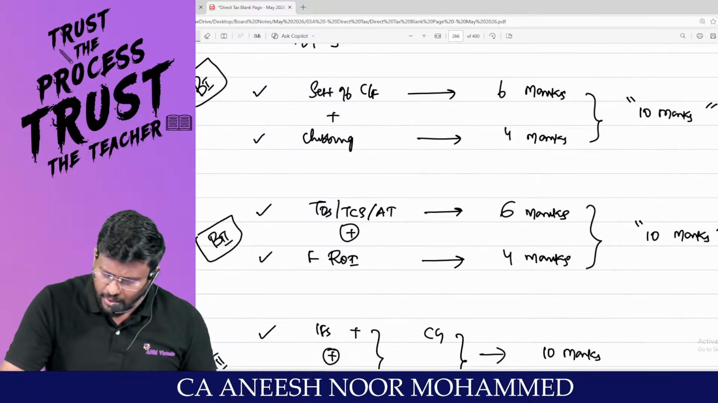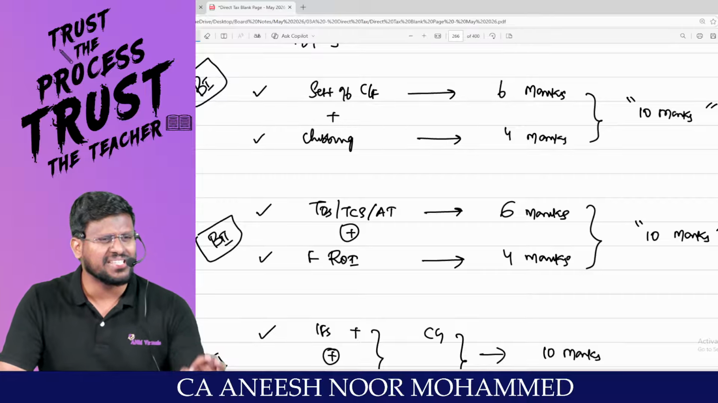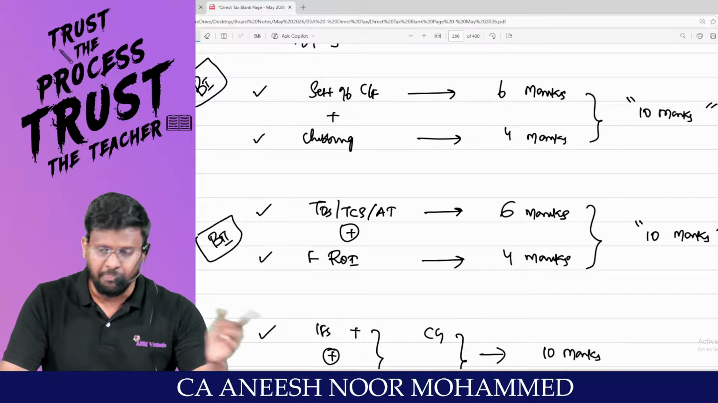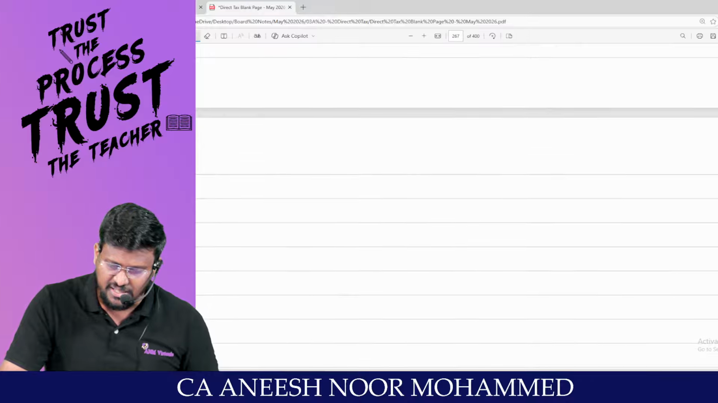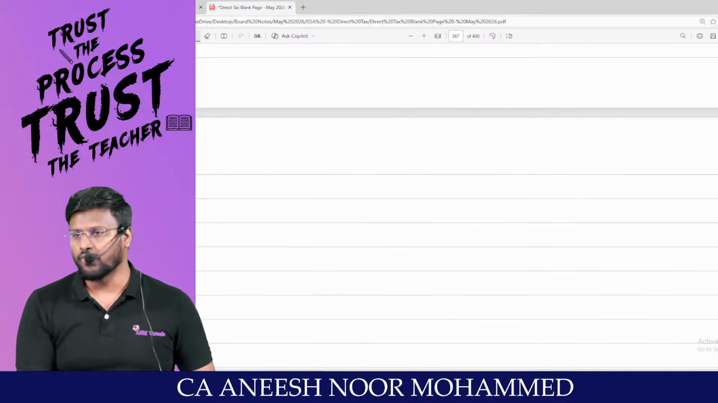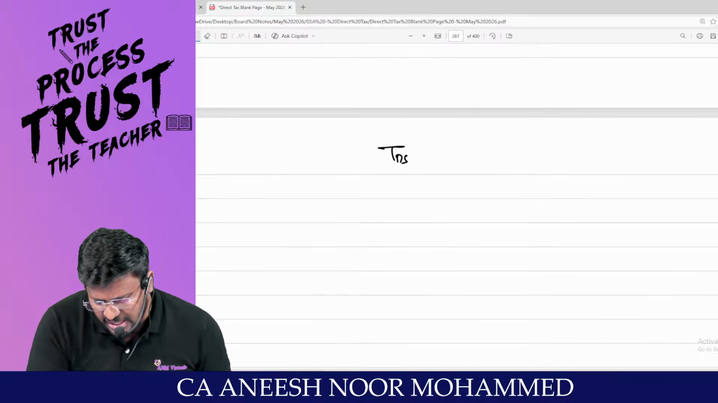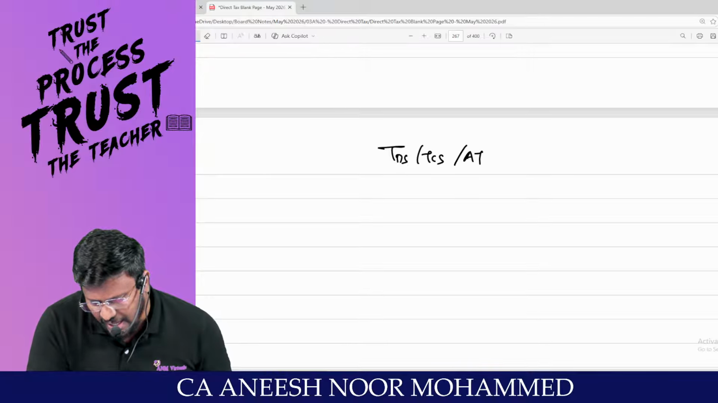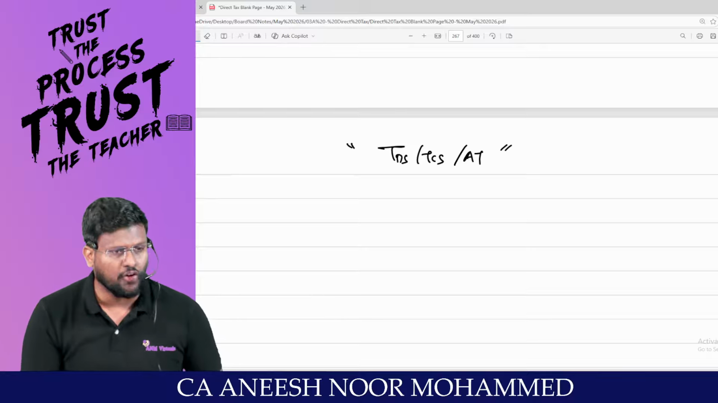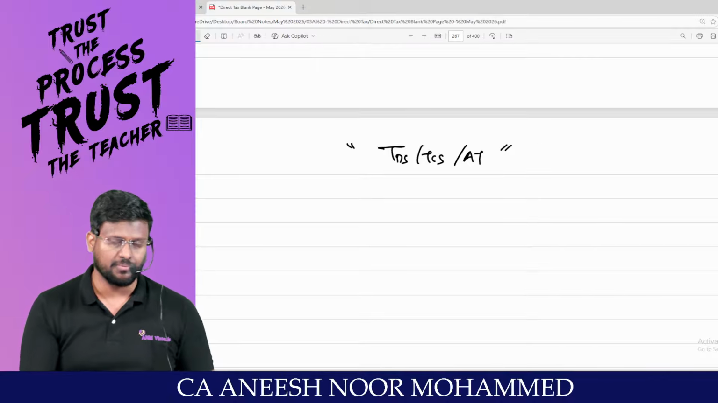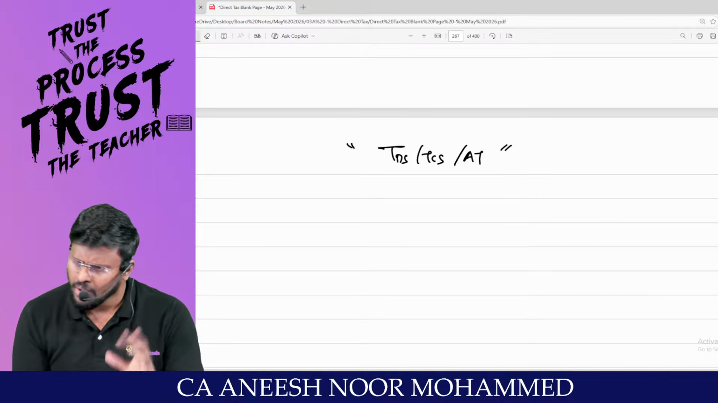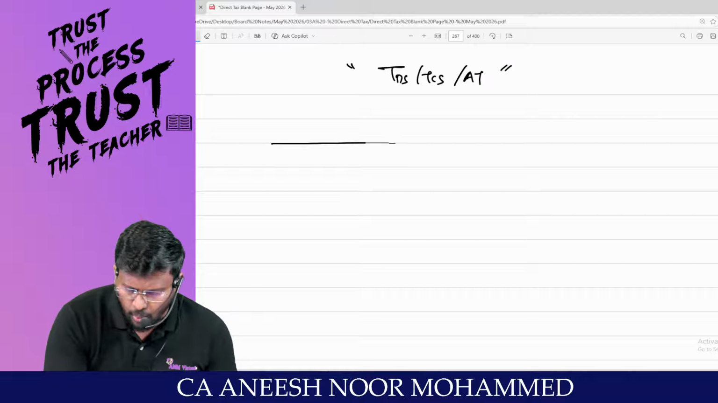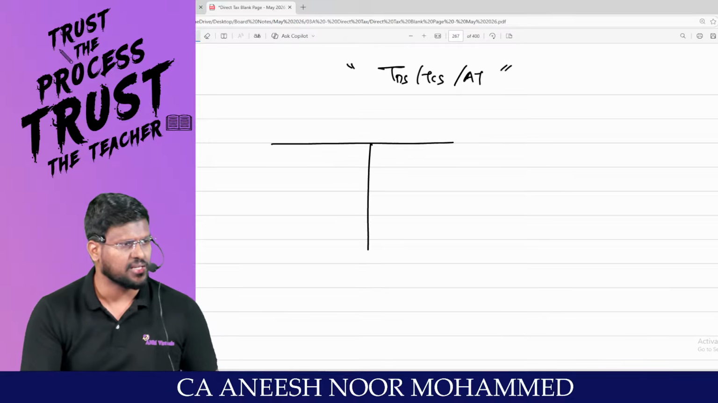Sir, every student wants to prepare TDS, TCS and advanced tax at the end. But we will be preparing TDS, TCS and advanced tax as the first bucket for our preparation, because TDS, TCS and advanced tax are part and parcel of profits and gains of business or profession. How will it work, and why are TDS, TCS and advanced tax important?